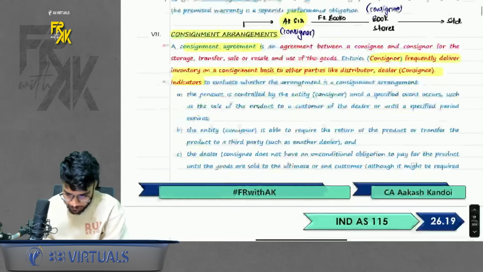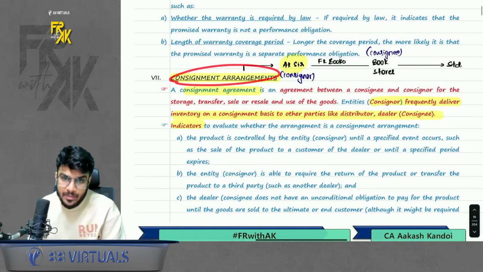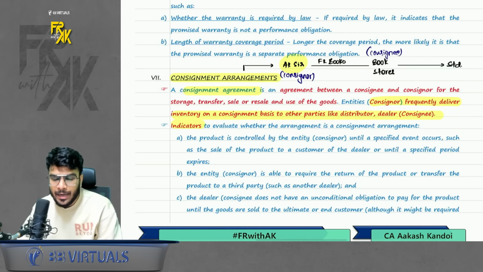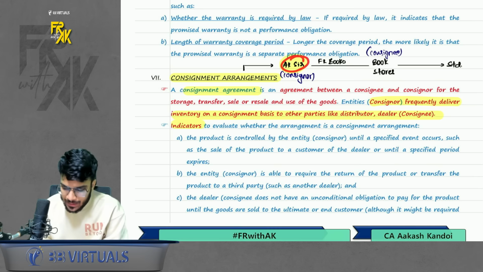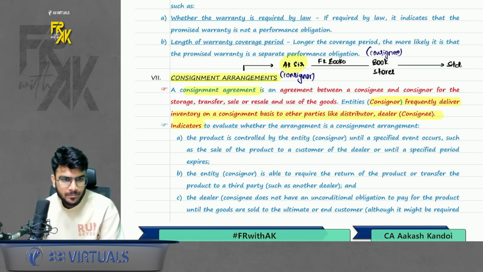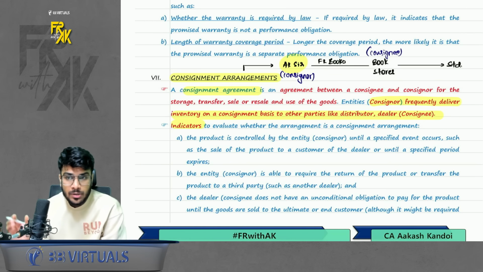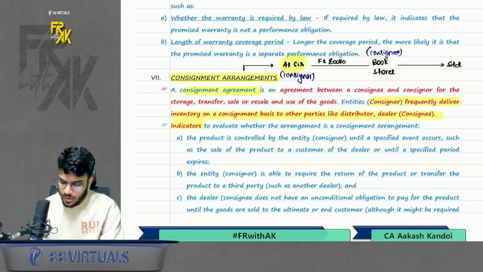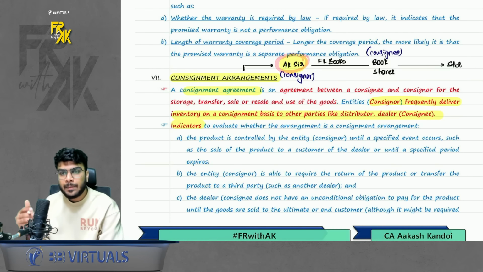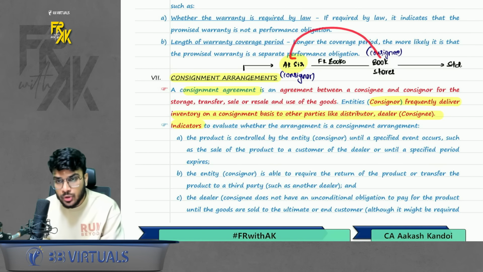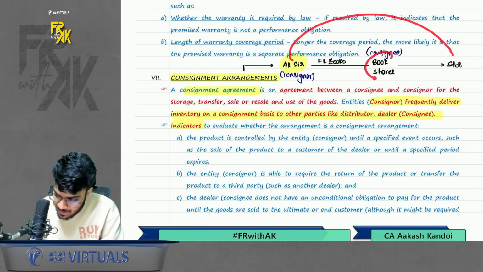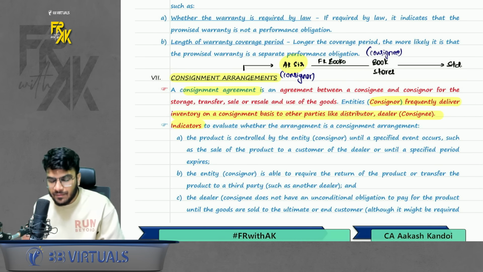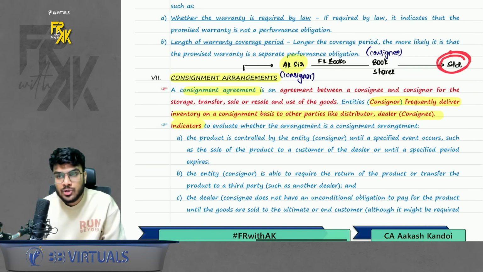Then next point is consignment arrangements. Now, what is the meaning of consignment arrangement? I took one simple example. Let's say I sell my FR books. Okay, so I don't sell to the student directly. I transfer my books to the bookstores. So there are offline bookstores where I transfer my book, and these bookstores sell it to students. So now the question is, for AK sir, when will the ultimate sale happen? When it delivers to bookstore, or when the bookstore sells it to customer? So the ultimate sale will happen only when the books are sold to the student.